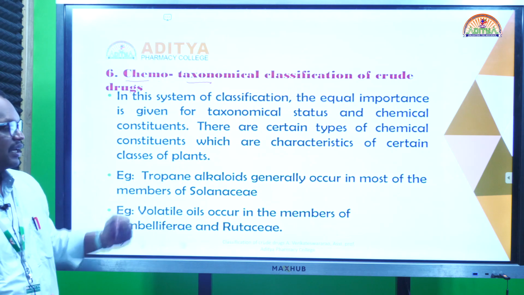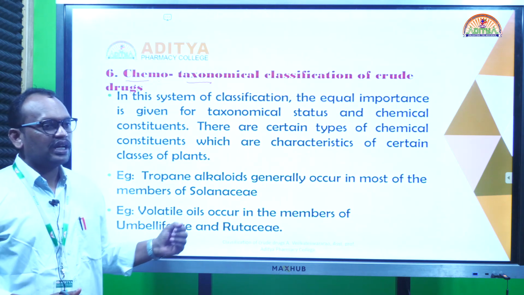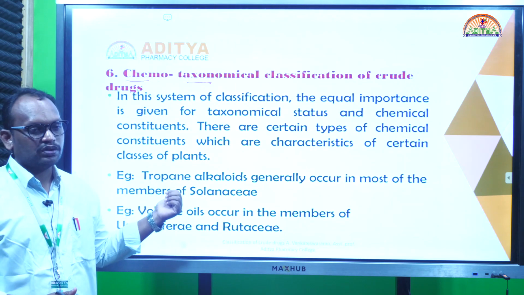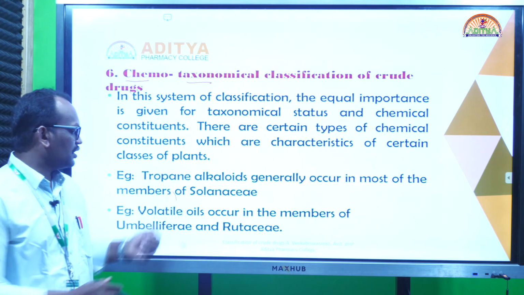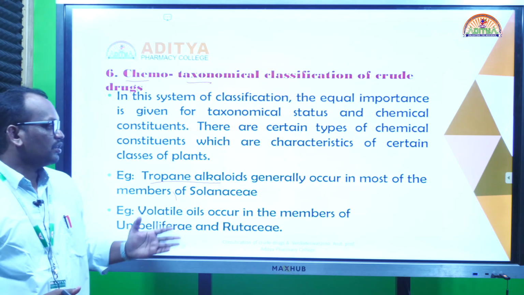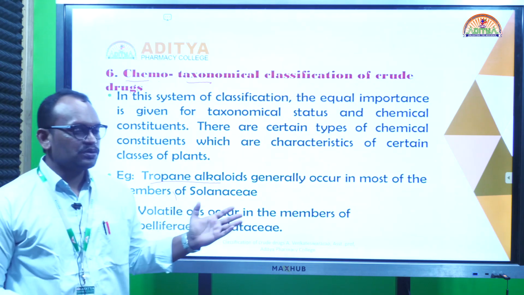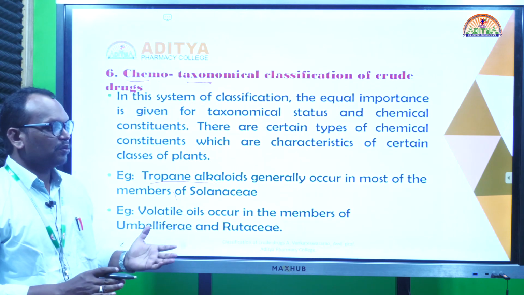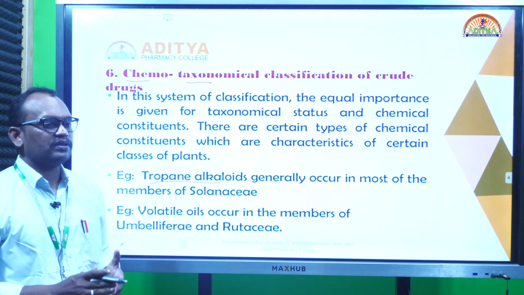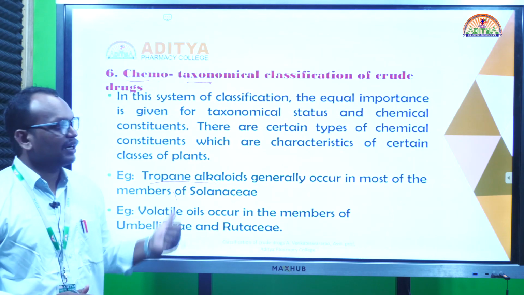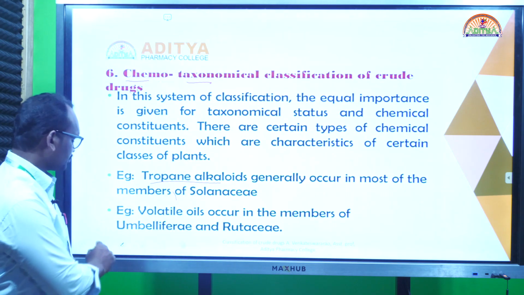And also tropane alkaloids. Tropane alkaloids mean the chemical nature of the drugs. Tropane alkaloids are one type of alkaloid, and these alkaloids are mostly present in the Solanaceae family. So they are grouped as tropane alkaloids only with respect to the Solanaceae family. So they give importance to both the taxonomical order and the chemical nature of the drug.